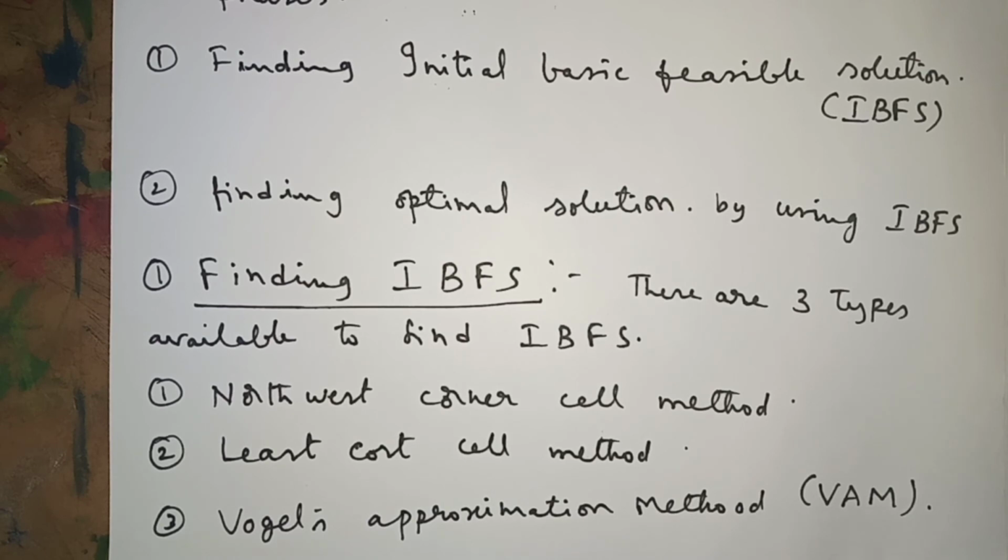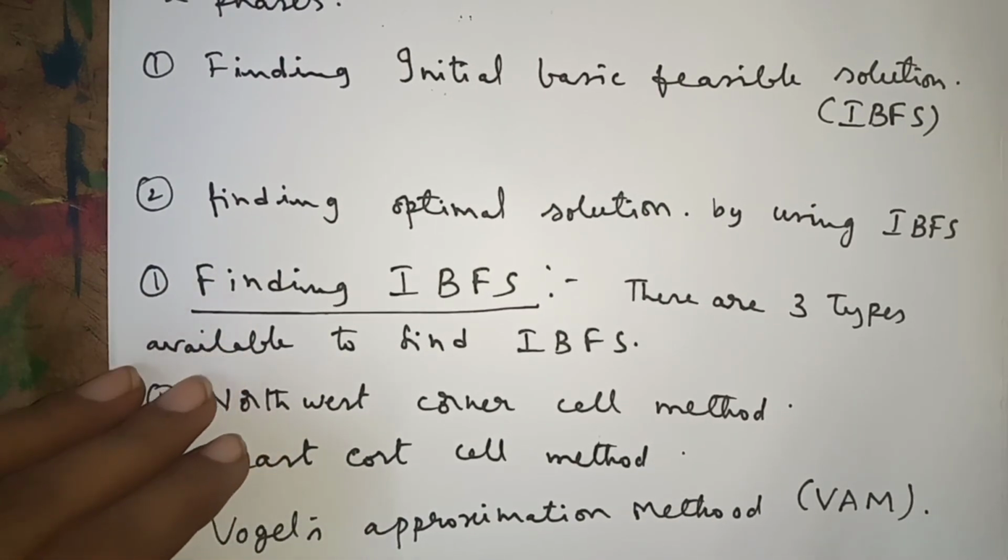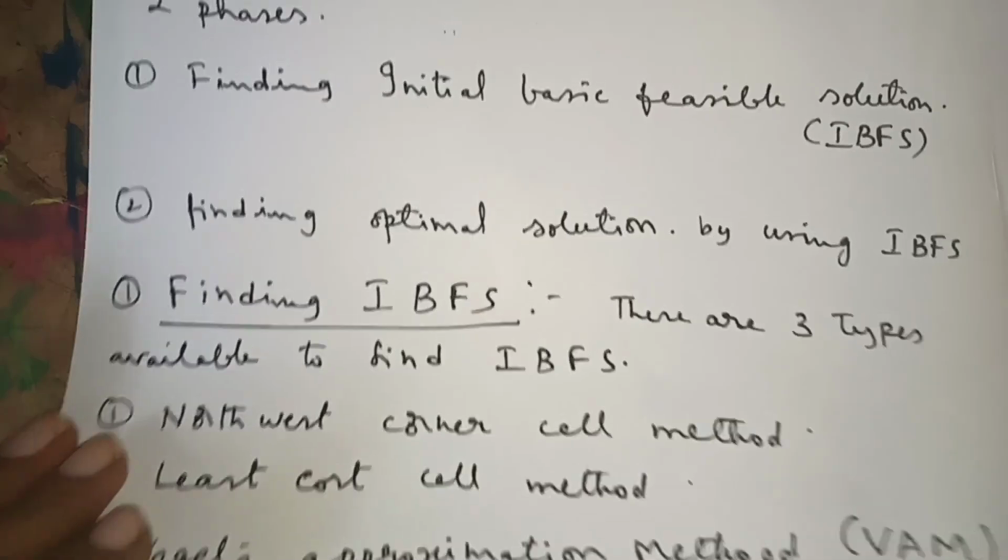The second phase, the optimal solution, we can find using the MODI method, the modified distribution method. Now we will go through the northwest corner method, the least cost cell method, and Vogel's approximation method one by one.